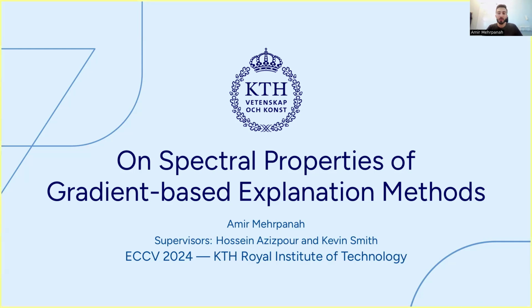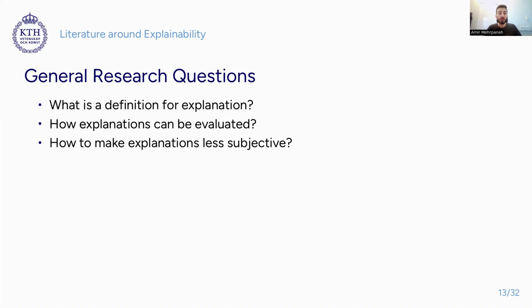Today, I want to talk about spectral properties of gradient-based explanation methods, which is our paper recently accepted to ECCV2024. Some of the general research questions that are important in explainability are as follows. What is the definition for explanation? How can explanations be evaluated, or how to make explanations less subjective?